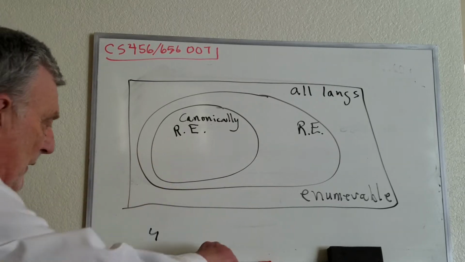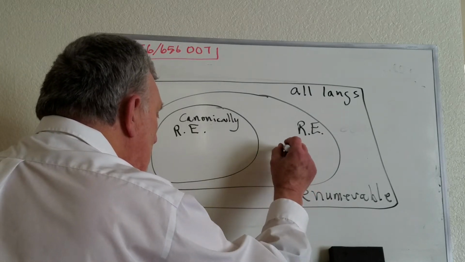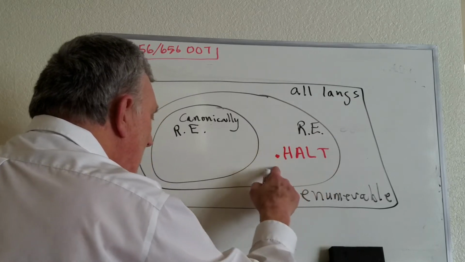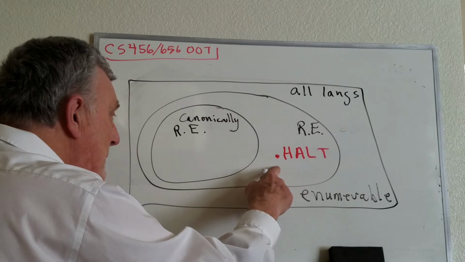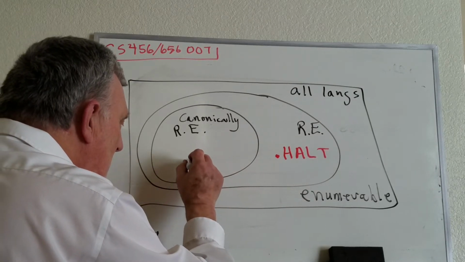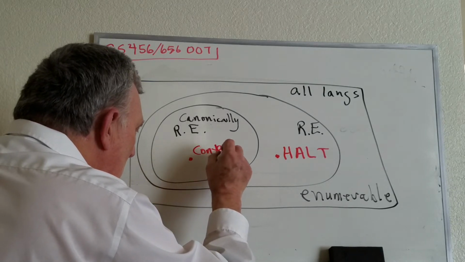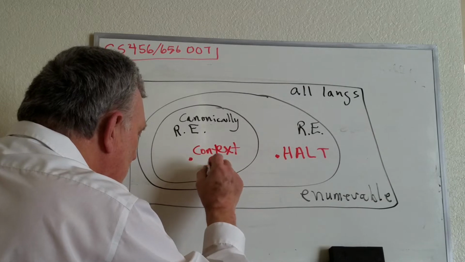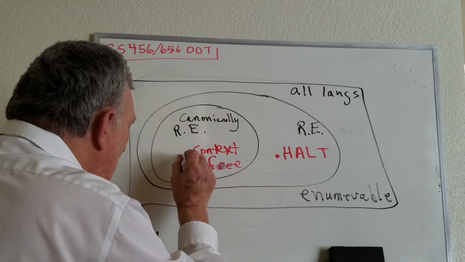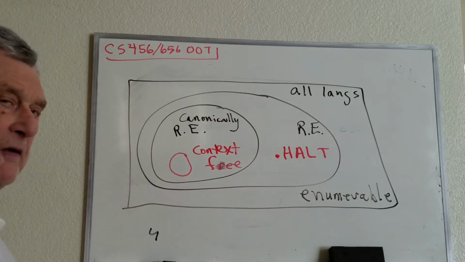Now, for example, although I'm not quite finished proving that, the halting problem, which is a language, lies here. It's recursively enumerable, but not in here. And for example, all the context-free languages are in here. I guess I should make that a thing like that because there is more than one context-free language.